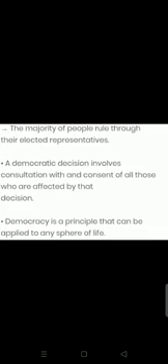And now, in the modern era, the broader meaning of democracy is that modern democracy involves a majority of people ruling through their elected representatives. Modern democracy involves such a large number of people that it is physically impossible for them to sit together and take collective decisions. A democratic decision involves consultation with the consent of all those who are affected by that decision. Even if they could, the citizens do not have the time, the desire, or the skill to take part in all the decisions. So democracy is a principle that can be applied to any sphere of life.